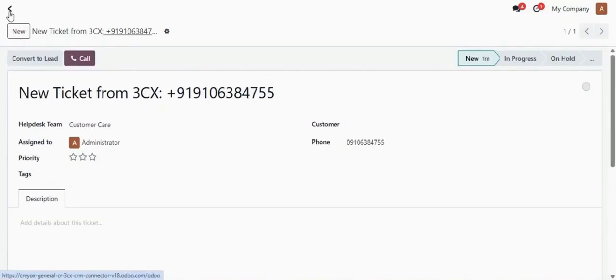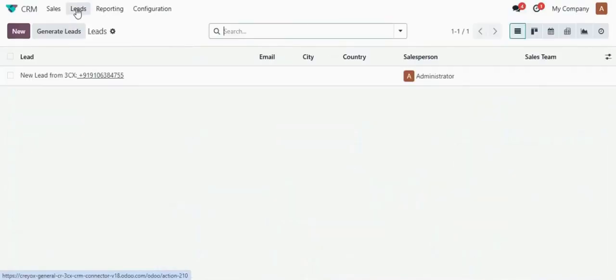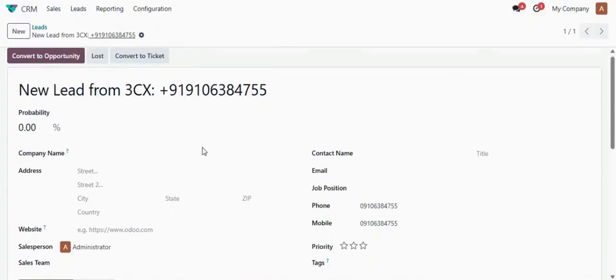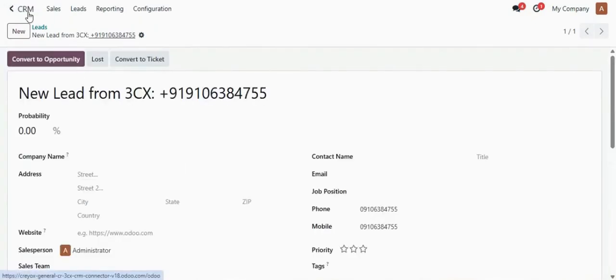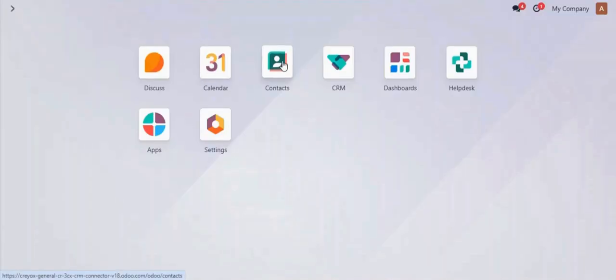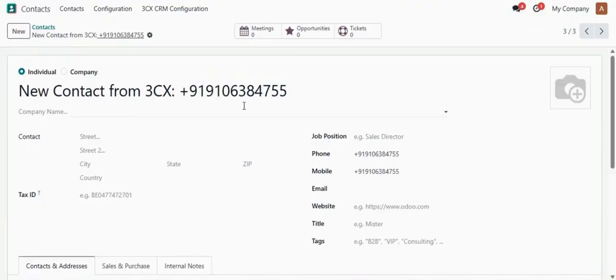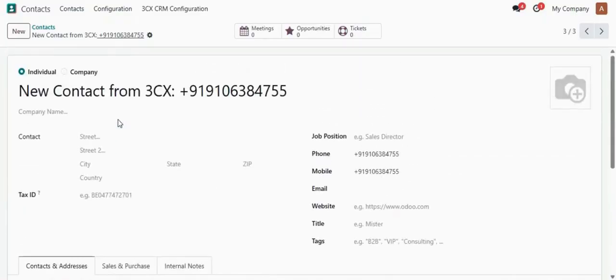Now let's go to CRM. Here you can see a new lead has been generated for the same number, and in the lead also the call log details have been added. Now going to contacts, a new contact is generated, but here you can see the call log details have not been added because we have not selected it for the call log details.